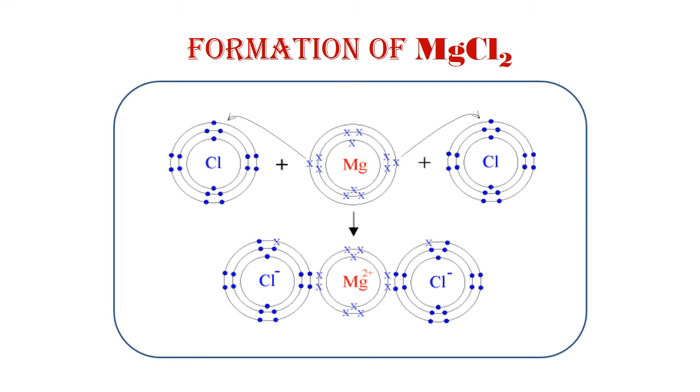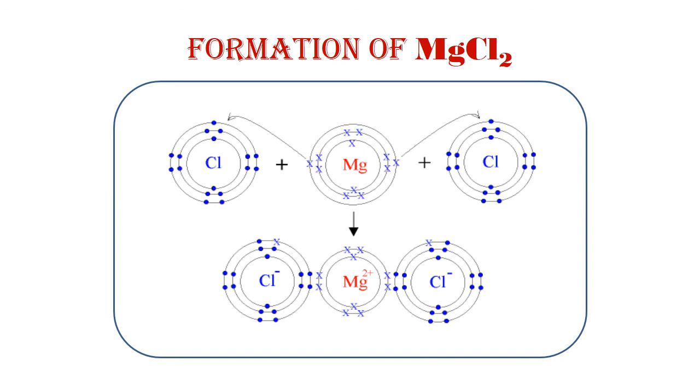Due to the formation of these two oppositely charged ions, again there is an electrostatic force of attraction between these two oppositely charged ions, that is magnesium 2 positive and Cl negative. This electrostatic force of attraction holds these ions together in a molecule and forms MgCl2, that is magnesium chloride. So this is all about what is chemical bonding, how many types of chemical bonding there are, and in this lecture we have explained the formation of NaCl and magnesium chloride.